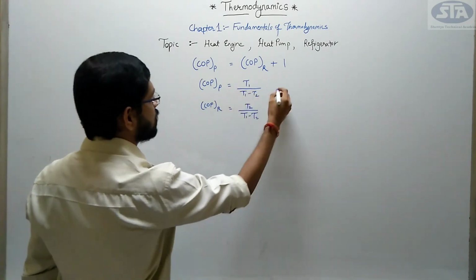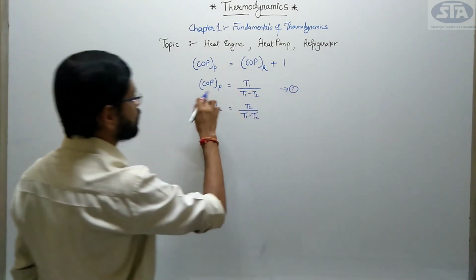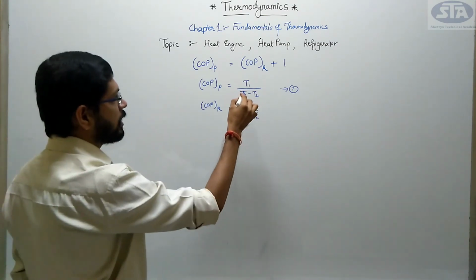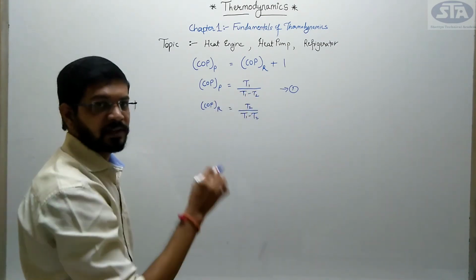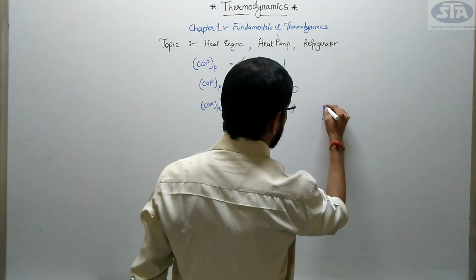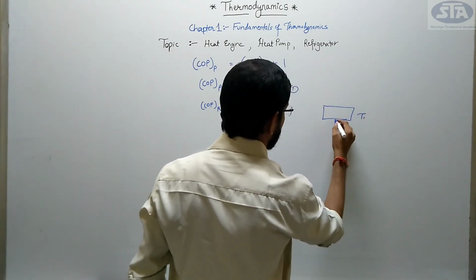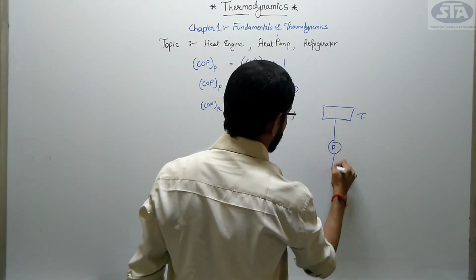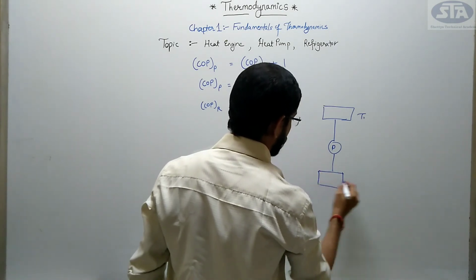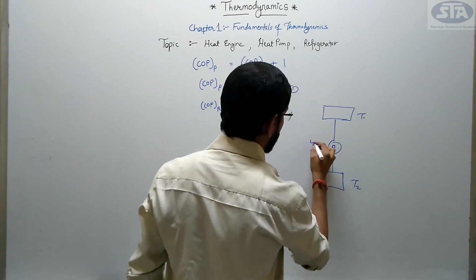The first one was coefficient of performance for pump, which was T1 divided by T1 minus T2, which means what we have written here: this was the higher temperature, this was my pump, this was my T2, right? This was my work done.